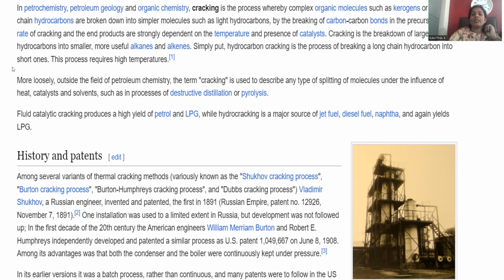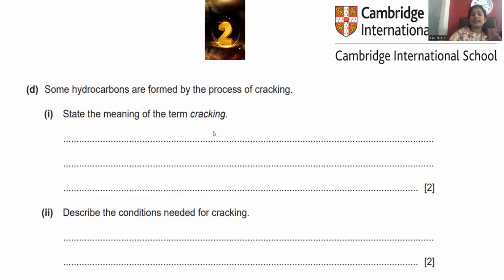This is the way the cracking process is carried out, either by applying thermal conditions or catalytic conditions. Long chain hydrocarbons, we can say heavy oil, will be broken so that the required carbon chain length is obtained by the process called cracking.